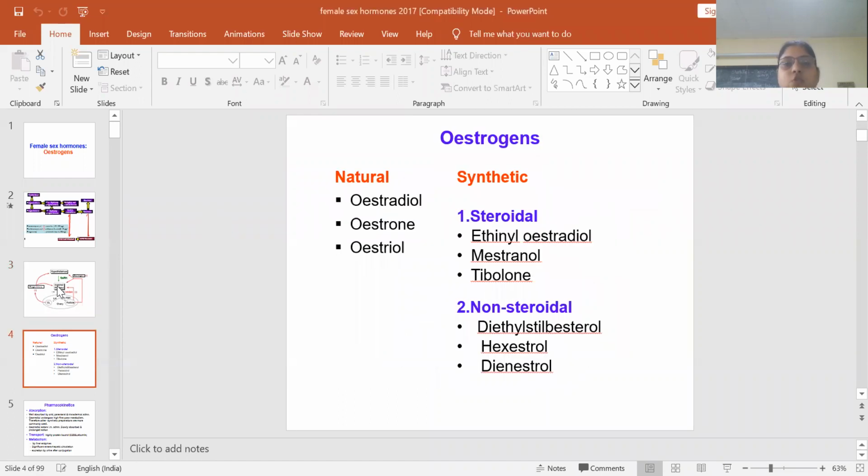These are the various estrogens, and these can be natural. Natural are estradiol, estrone, estriol. These are synthetic: steroidal and non-steroidal.